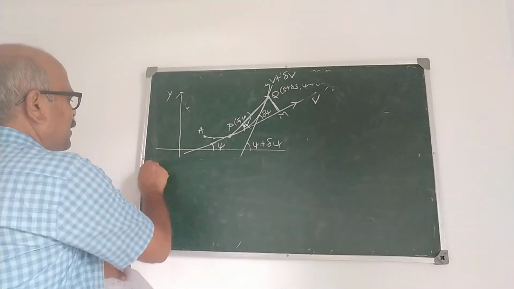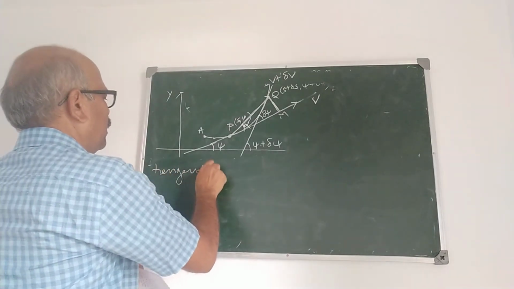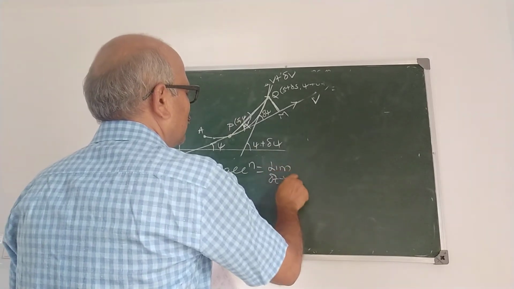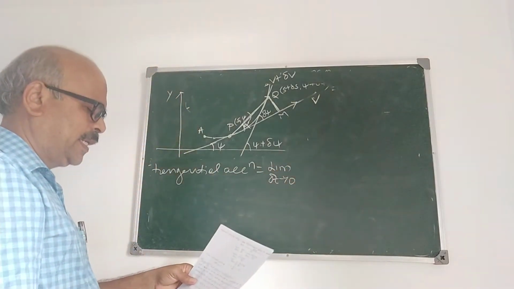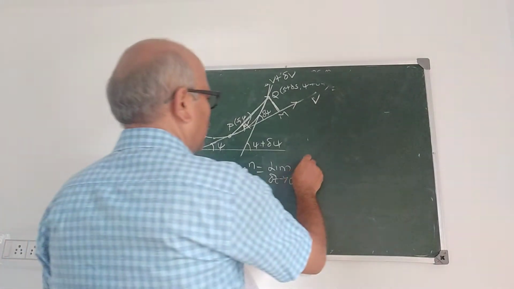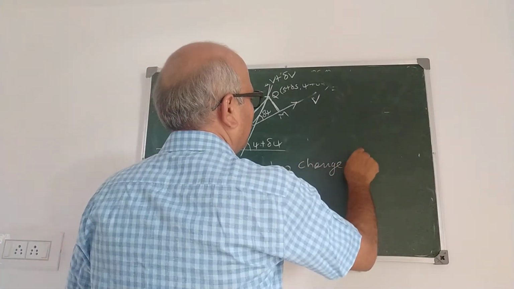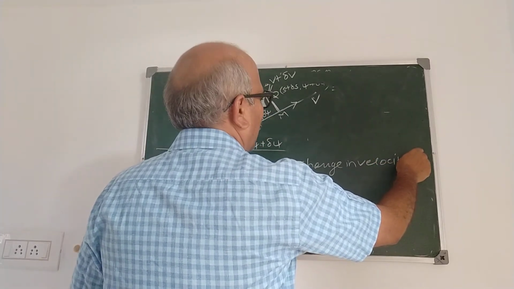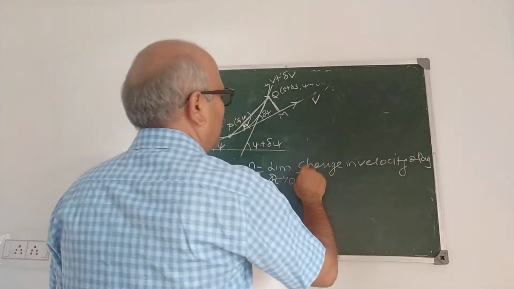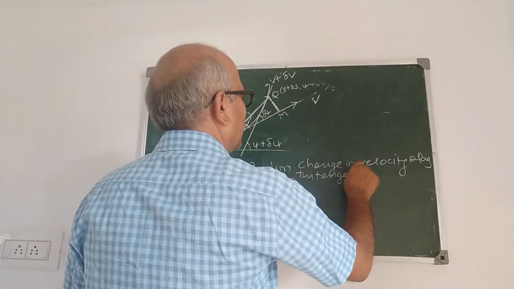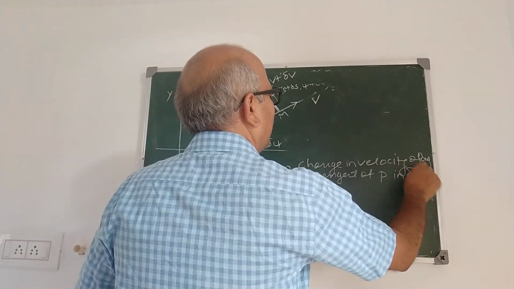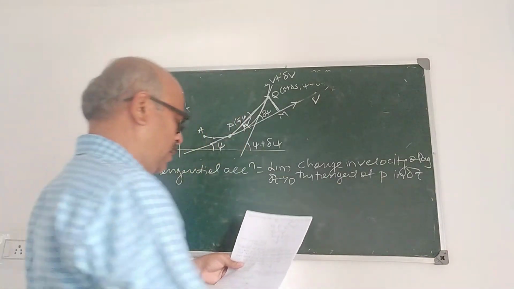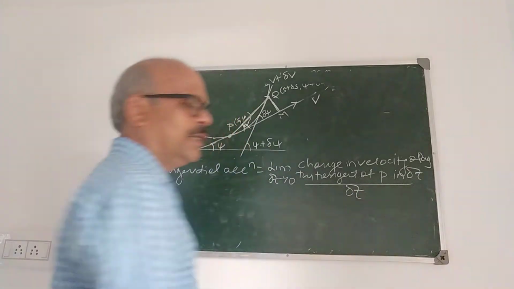What is tangential acceleration? Tangential acceleration is the limit as delta t tends to 0 of the component of acceleration along the tangent. So it is the change in velocity along the tangent at P in a delta t, divided by delta t.